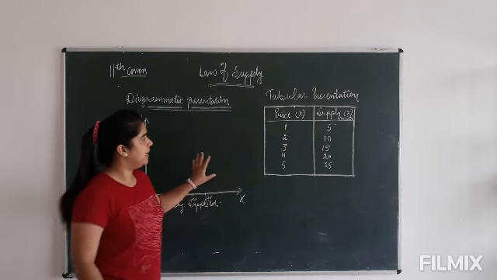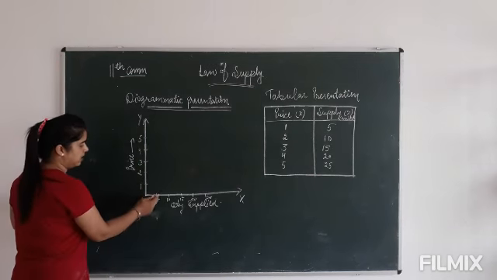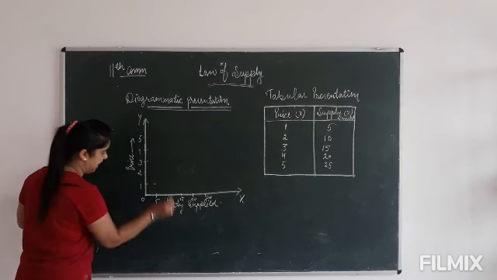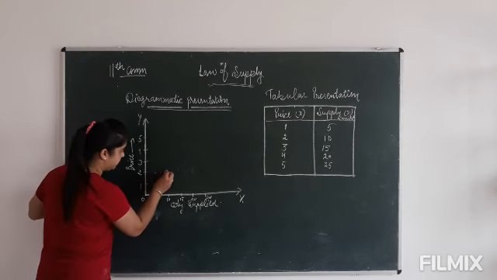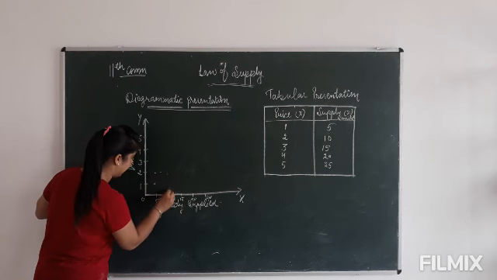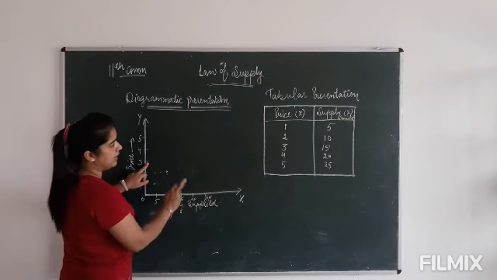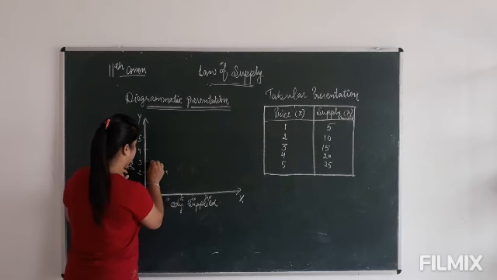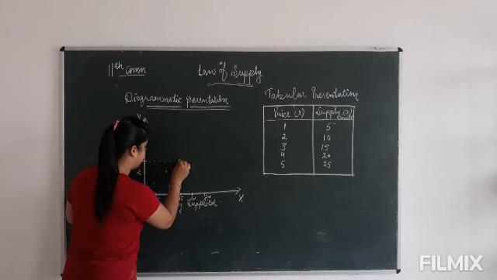Now we'll plot the diagram. At price 1, supply is 5, so the point would be here. Then at 2, supply is 10, so here would be the point. At 3, supply is 15, here would be the point.